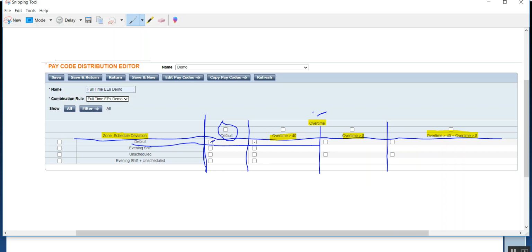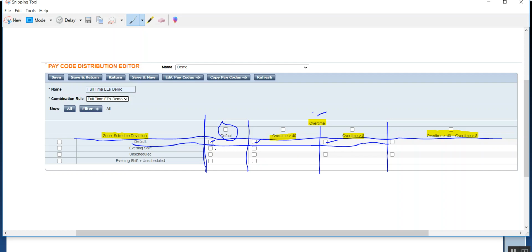What is the pay code that you will give? Then comes the third situation. Again, this is the grid where you see the checkbox. One side is default, meaning he is not falling in a zone or any unscheduled day, but he has worked more than 8 hours a day. What pay code will you give?